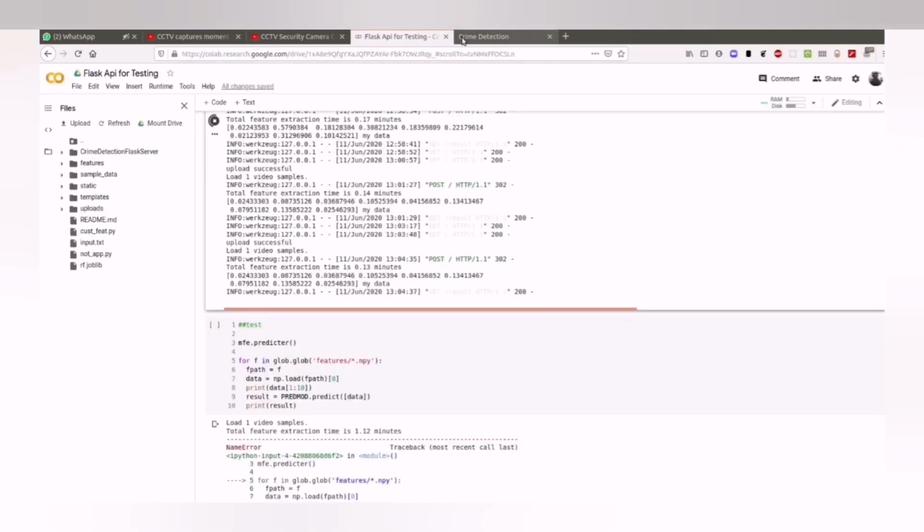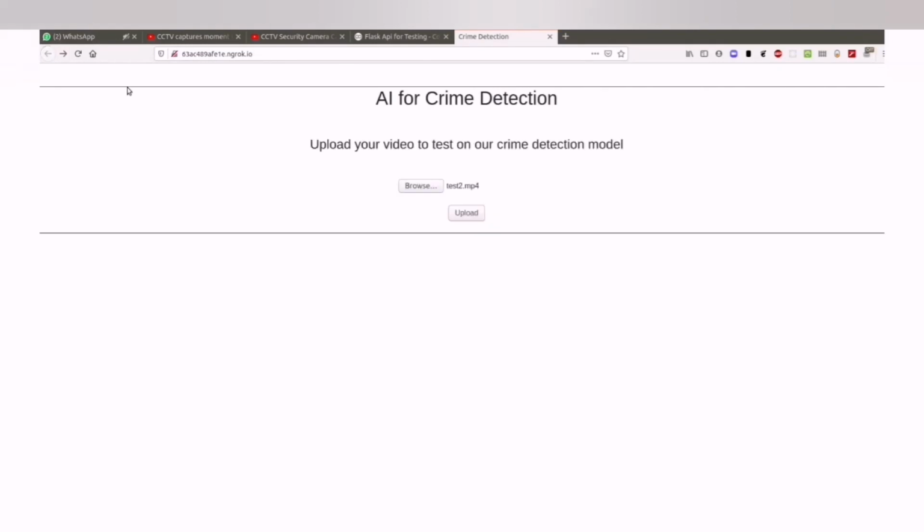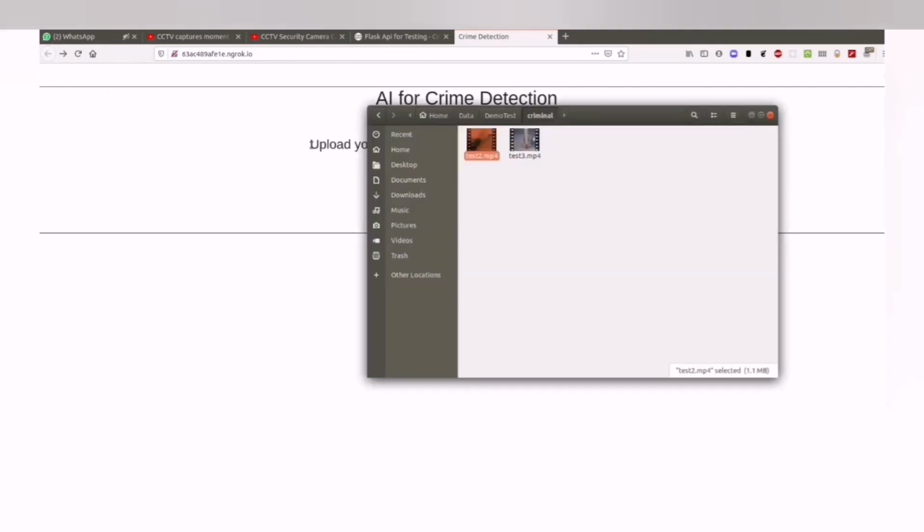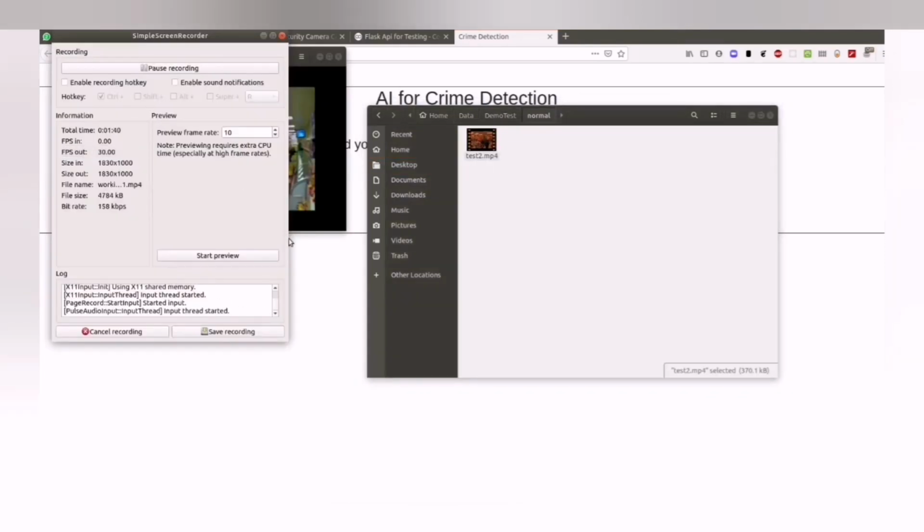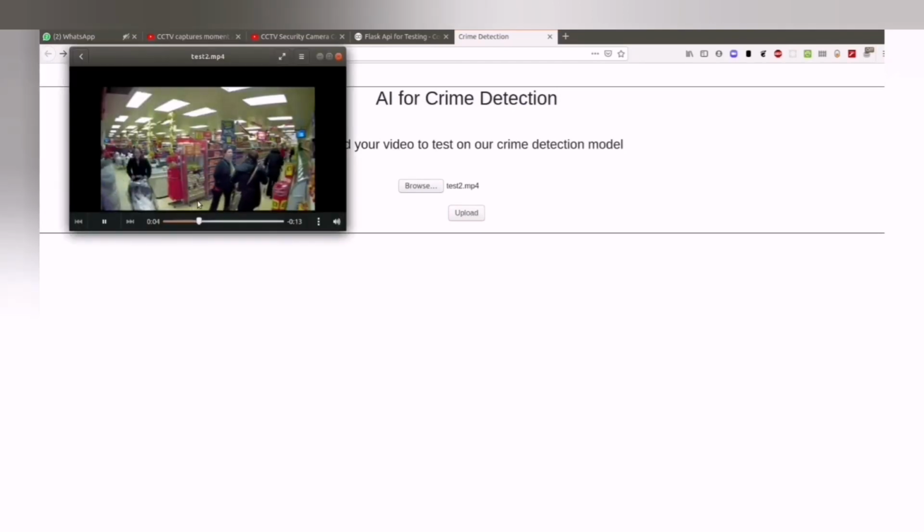Now we will check one normal video. This is the normal video which we are going to upload and check if our model can detect whether this video is normal or not. So this is a normal video which we are going to test.